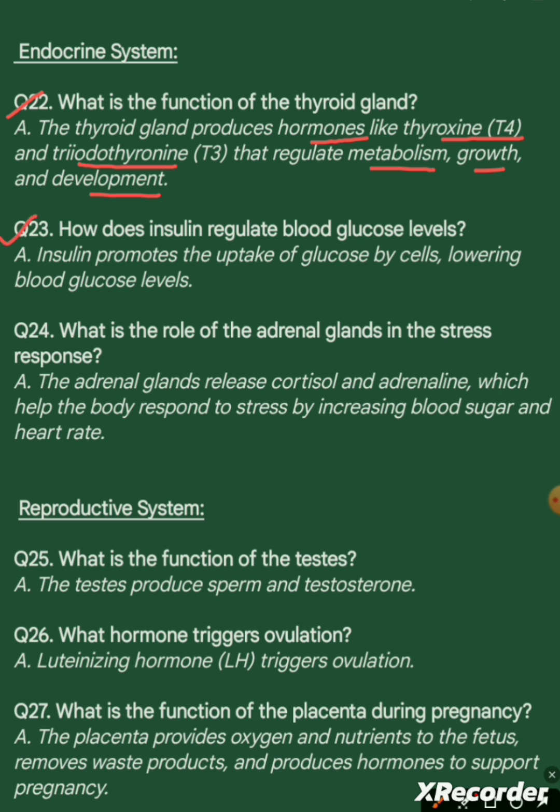Question 23. How does insulin regulate blood glucose levels? Answer. Insulin promotes the uptake of glucose by cells, lowering blood glucose level.